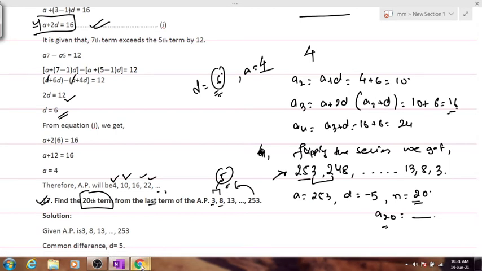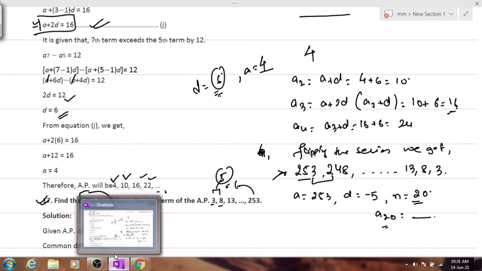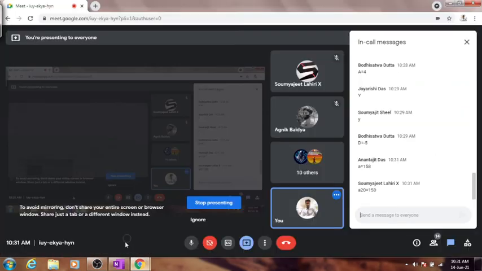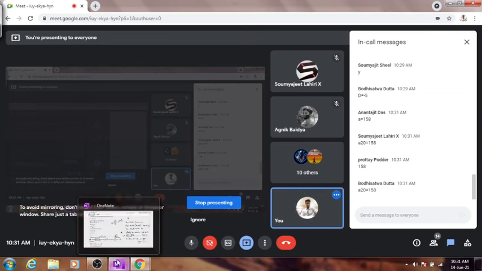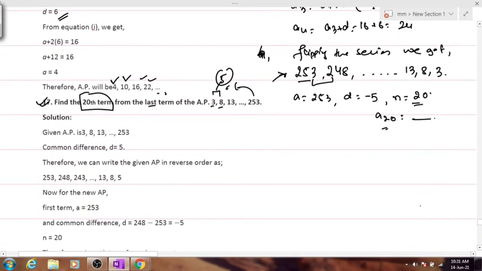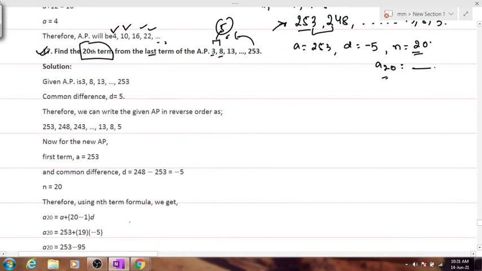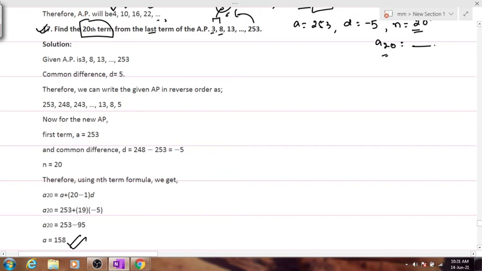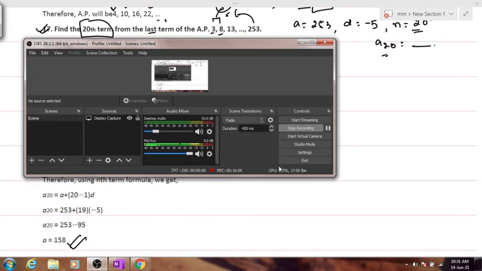Mr. Datta has already answered. Very good. Rest of you? Mr. Lahiri has also answered. Bodhishwata has answered. Poddar has also answered. Anantajit Das also answered. Okay, then this is your required solution for this question. A20 will come out to be 158. Very good, everyone. Now, everyone kindly copy it down. I'll pause the video for students who could not do it.